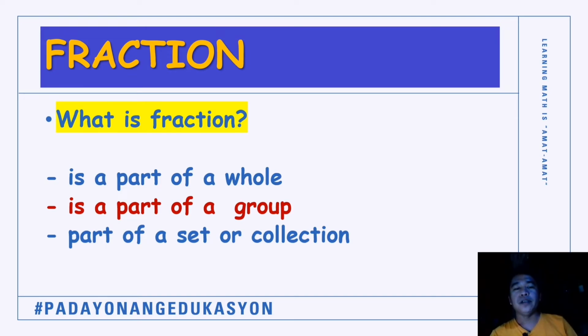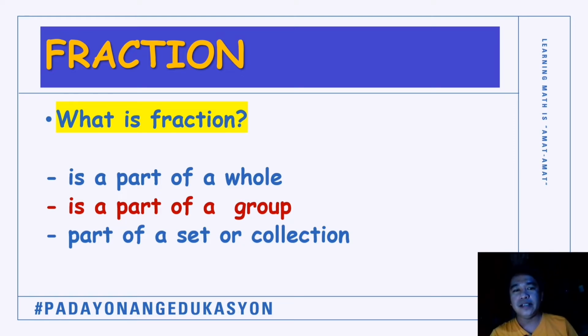So we will have some examples for our definition of fraction. Fraction is part of a whole. The very basic example kag pinaka ginagamit gid naton to symbolize fraction is a pie, which is divided into equal parts.